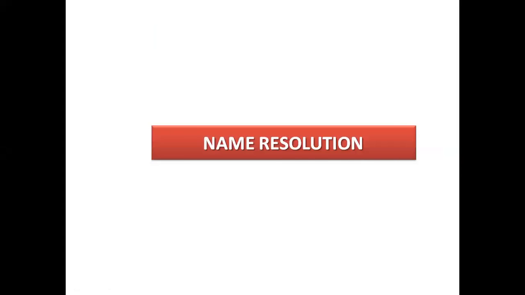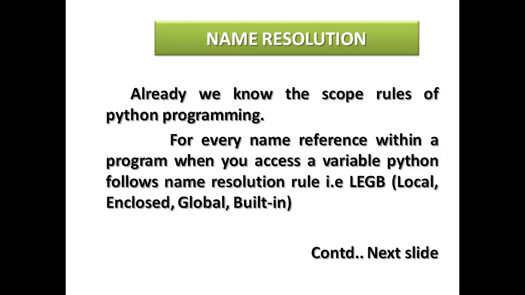Name resolution also can be used here. So here we already know the scope rules of Python programming. For every name reference within the program, when you access a variable, Python follows the name resolution rules, that is local, enclosed, global or built-in.